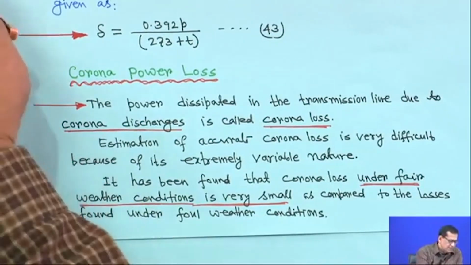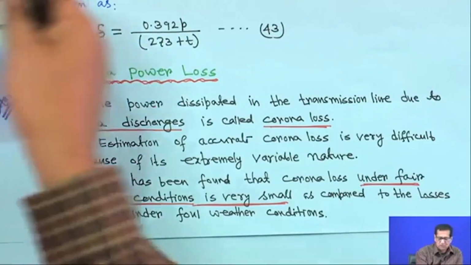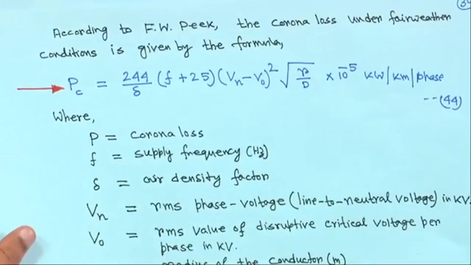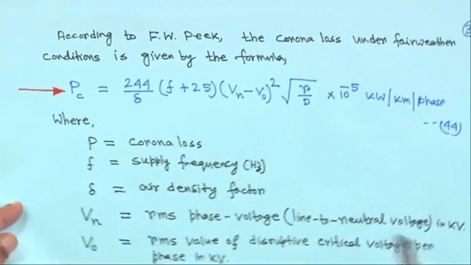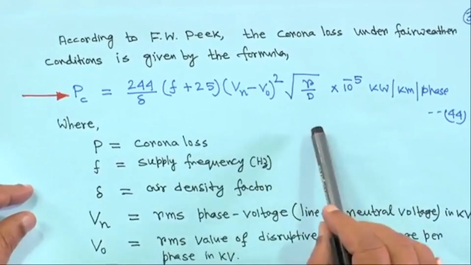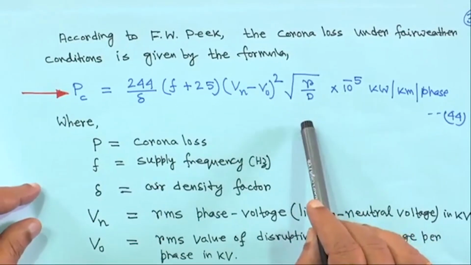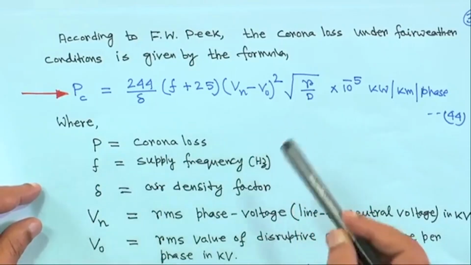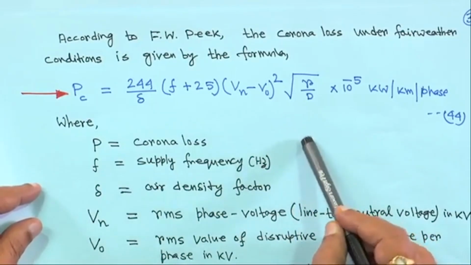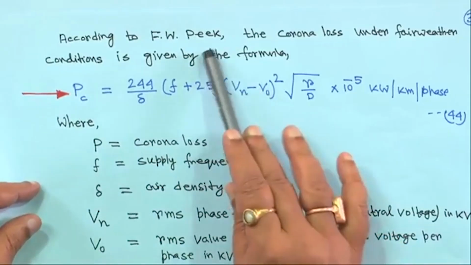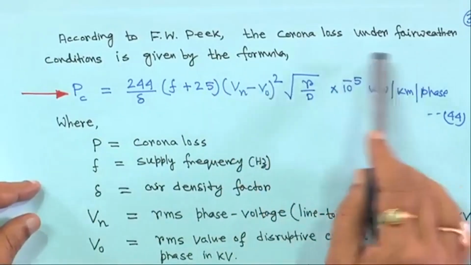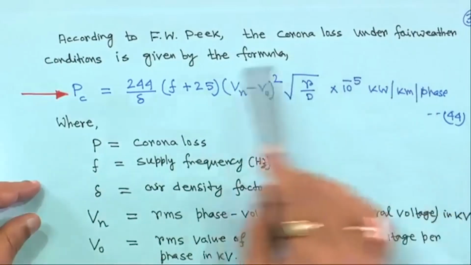So, that is why you cannot give an exact formula for corona loss, but some empirical formulas are available. Through experimental tests, people have found some approximate formulas. For example, F.W. Peek gave this corona loss formula under fair weather condition.